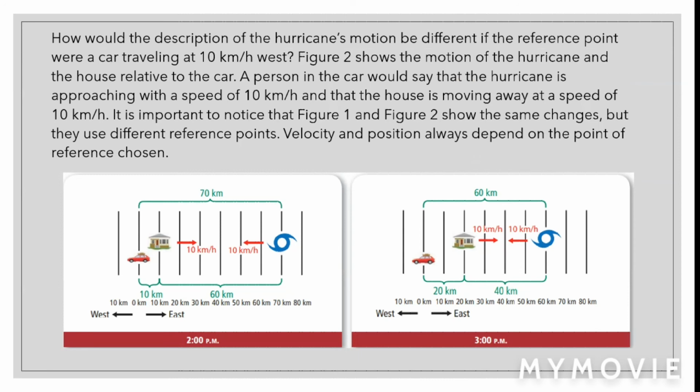How would the description of the hurricane's motion be different if the reference point were a car traveling at 10 kilometers per hour west? Figure 2 shows the motion of the hurricane and the house relative to the car. A person in the car would say that the hurricane is approaching with a speed of 10 kilometers per hour, and that the house is moving away at a speed of 10 kilometers per hour. It is important to notice that Figure 1 and Figure 2 show the same changes, but they use different reference points. Velocity and position also depend on the point of reference chosen.